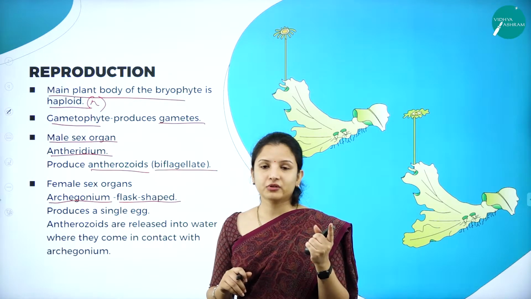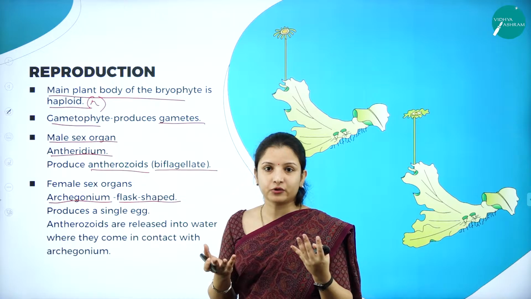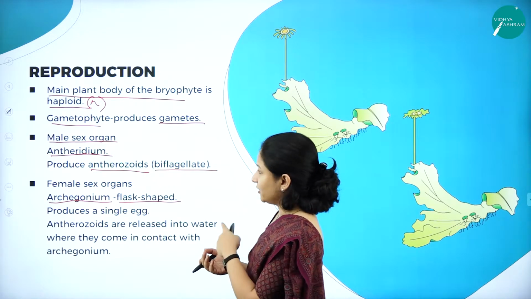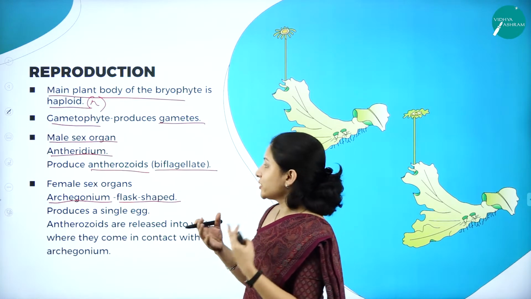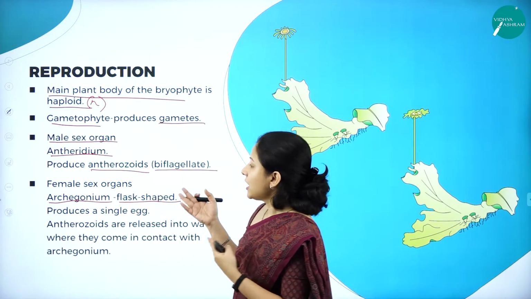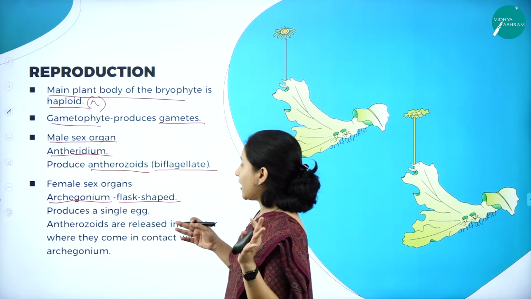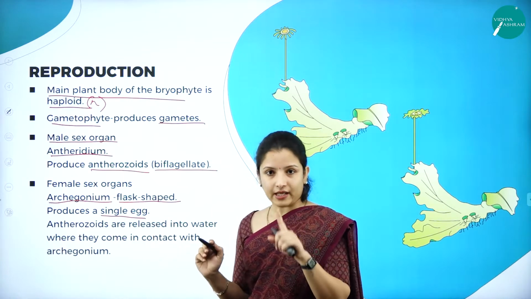Just remember human reproduction, wherein the male gametes were the sperms and lots of sperms are produced. But how many eggs are produced? Only one, right? Just like that here also, these produce many antherozoids, which are the male gametes. They are biflagellate in nature. And when it comes to the female sex organs, we have the archegonium. So archegonium is flask shaped and it produces one single egg.